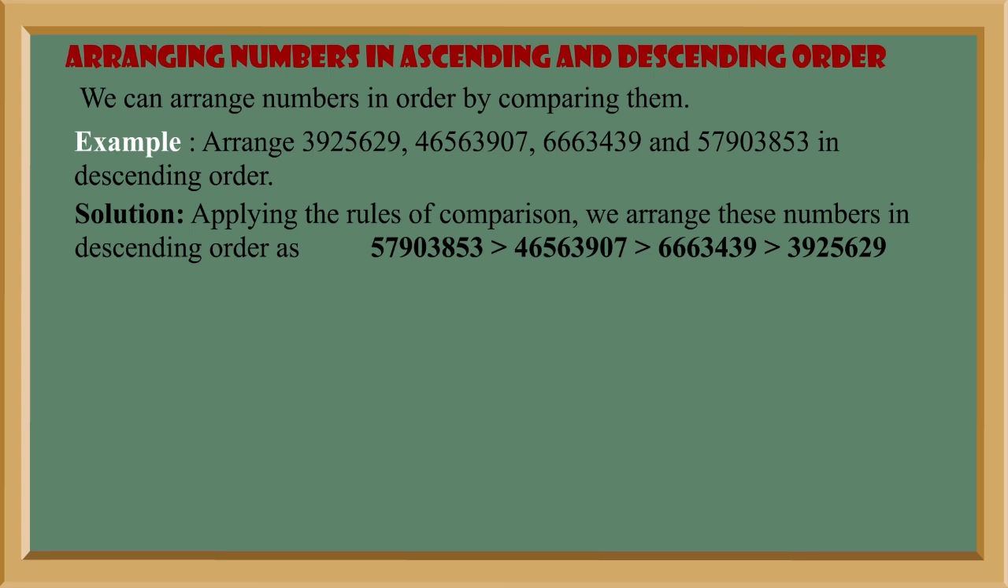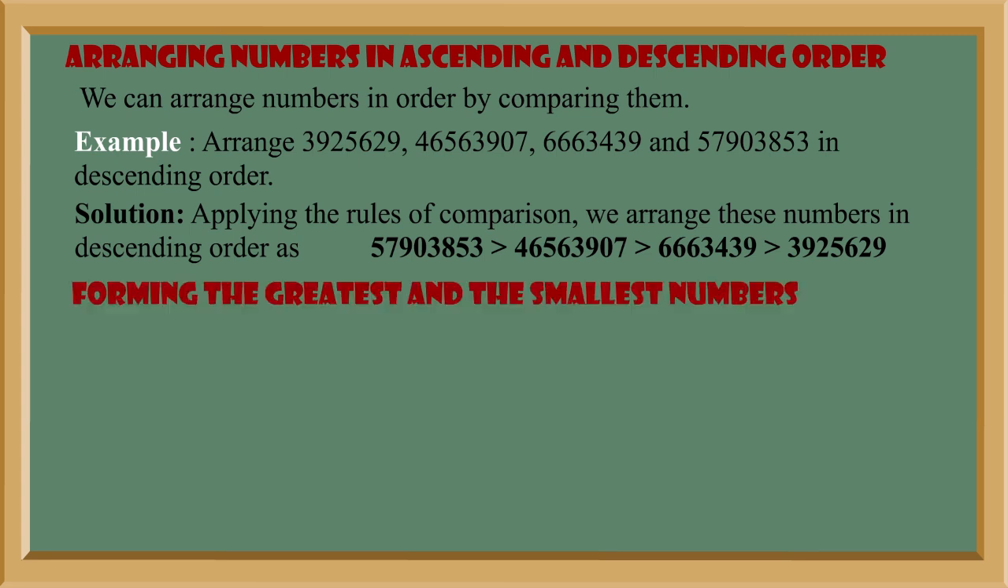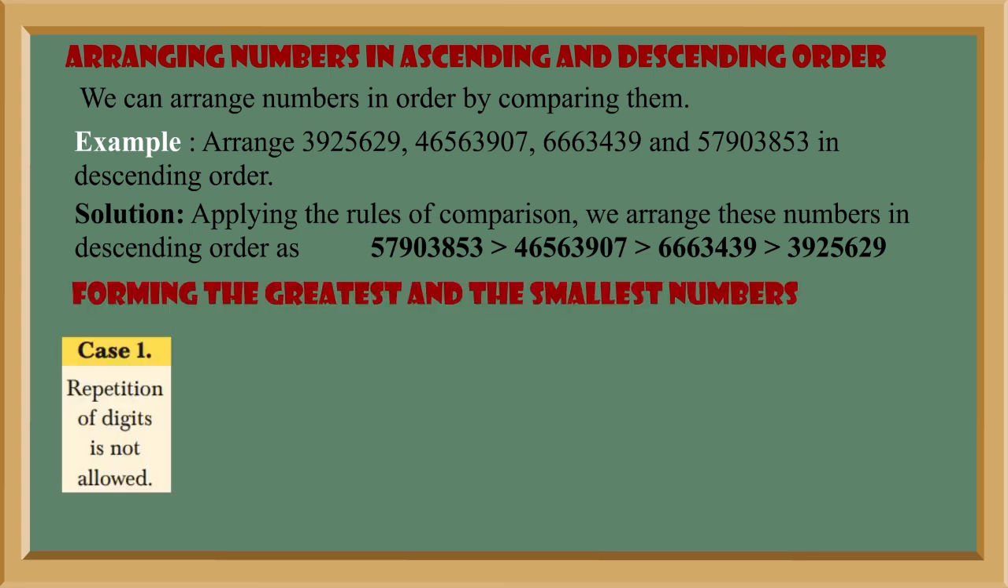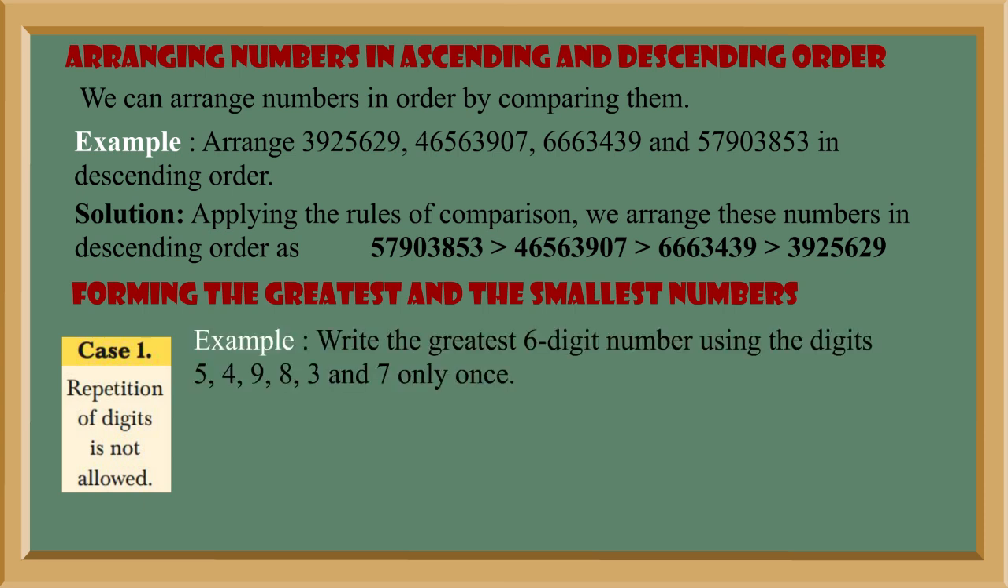57903853 greater than 46563907 greater than 6663439 greater than 3956349. Forming the greatest and the smallest numbers. Case 1: repetition of digits is not allowed. Example: write the greatest 6-digit number using the digits 5, 4, 9, 8, 3 and 7 only once.